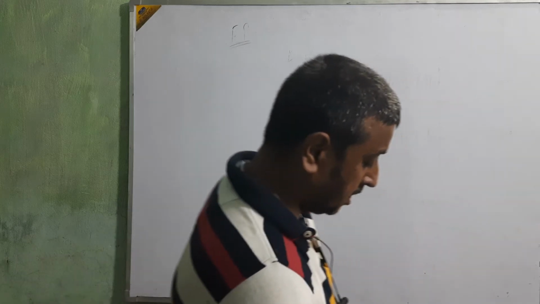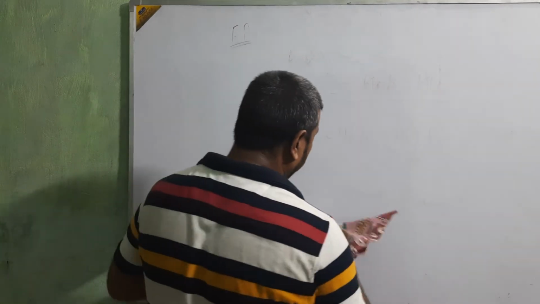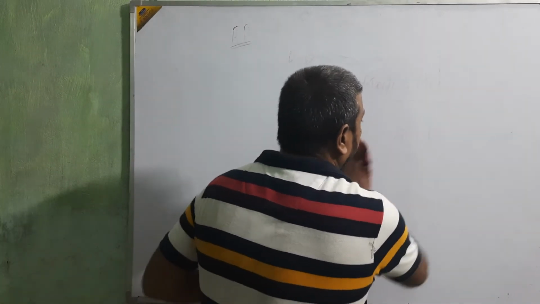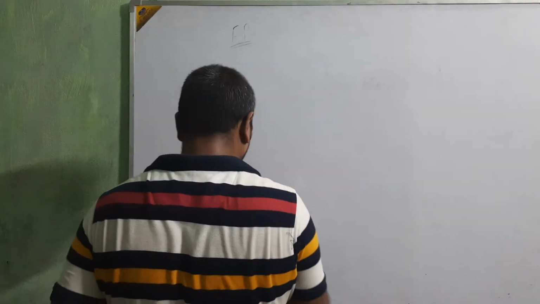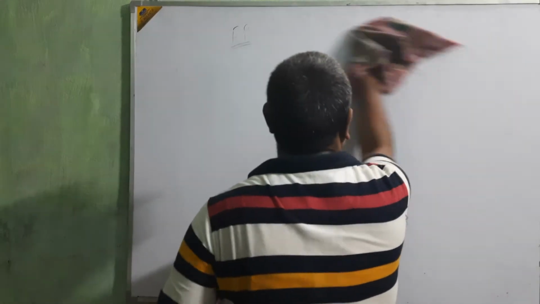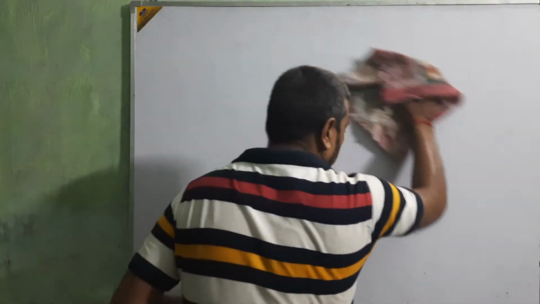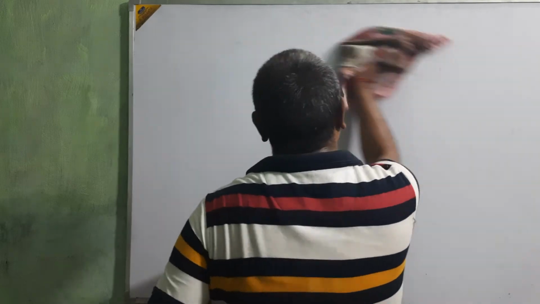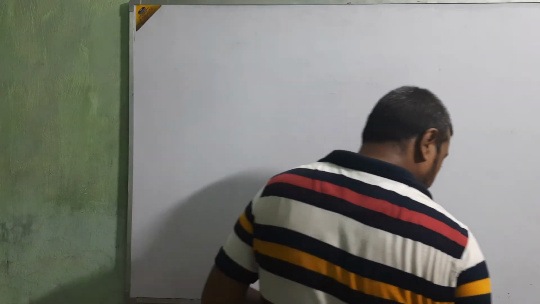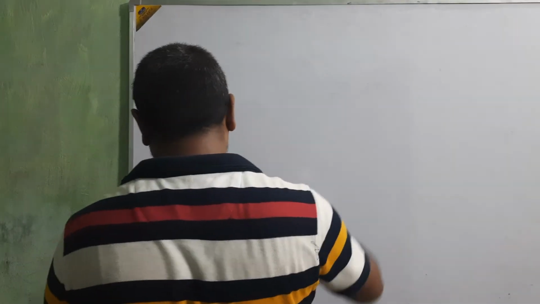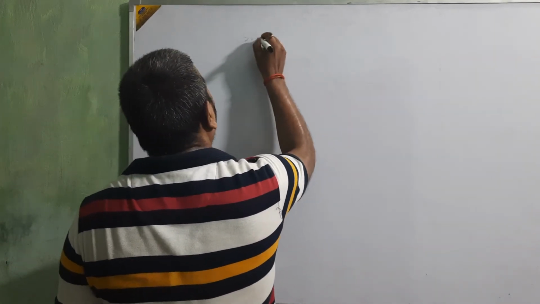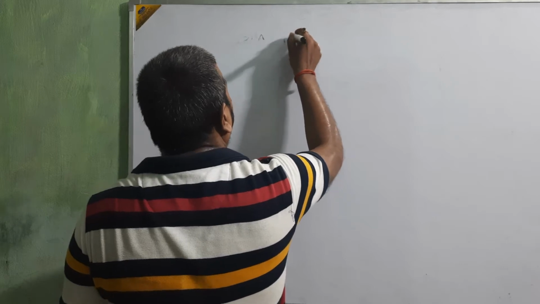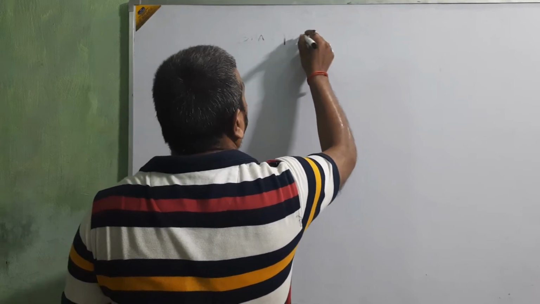Okay, now I am coming to the partly paid up case. When we are going to pay only some part of the amount, then that share money, at least 10 rupees, we are going to divide.